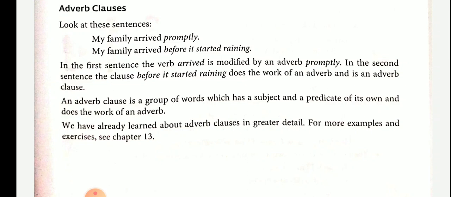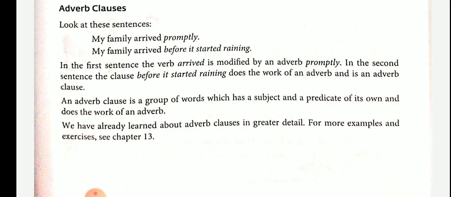Adverbial clauses of time. After the crop is harvested, it is sold in the market. Don't disturb her when she is sleeping. The italicized subordinate clauses tell us when. These are adverbial clauses of time.